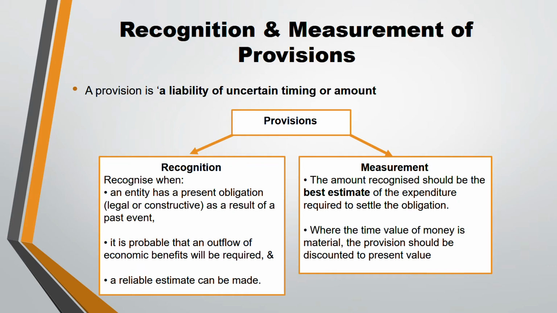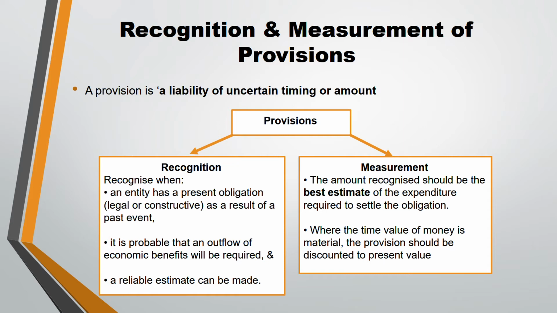For example, relating to a court case, whether you are going to recognize a provision or not depends. They might say that you have an 80% chance of succeeding in the case, or you have a 20% chance of succeeding. So the percentage chance changes whether you have to measure or not. If you have a very high chance, you have to measure it. Otherwise, no.